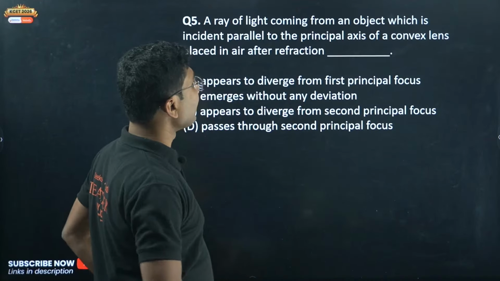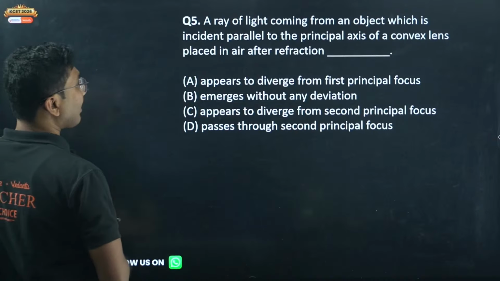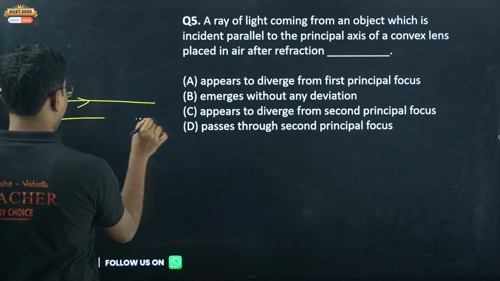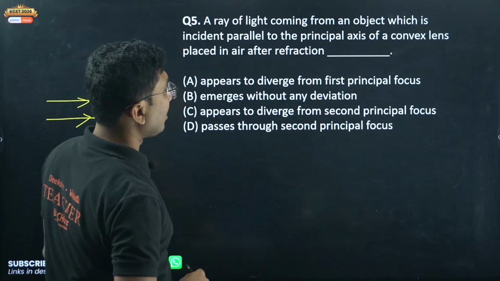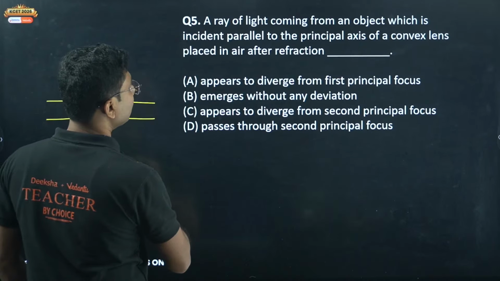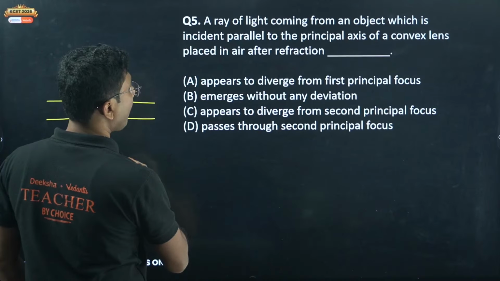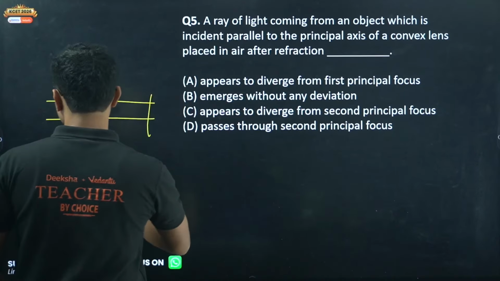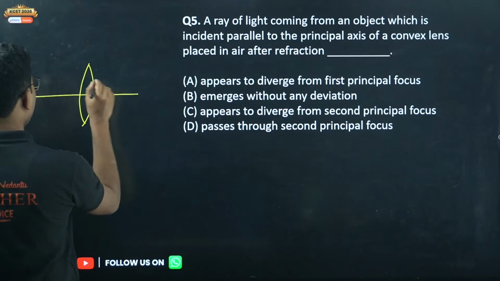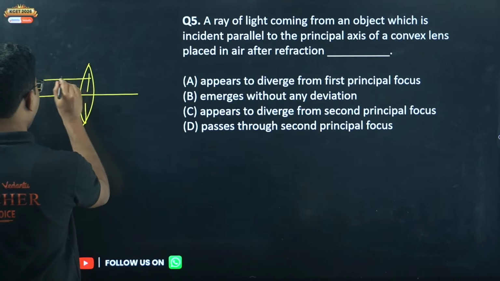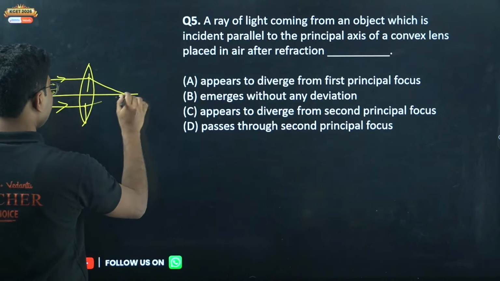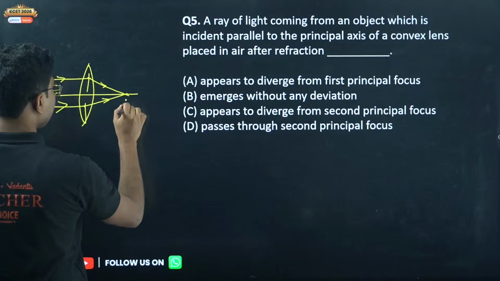So for a convex lens, parallel rays, after they fall on the convex lens, will converge at the focus.